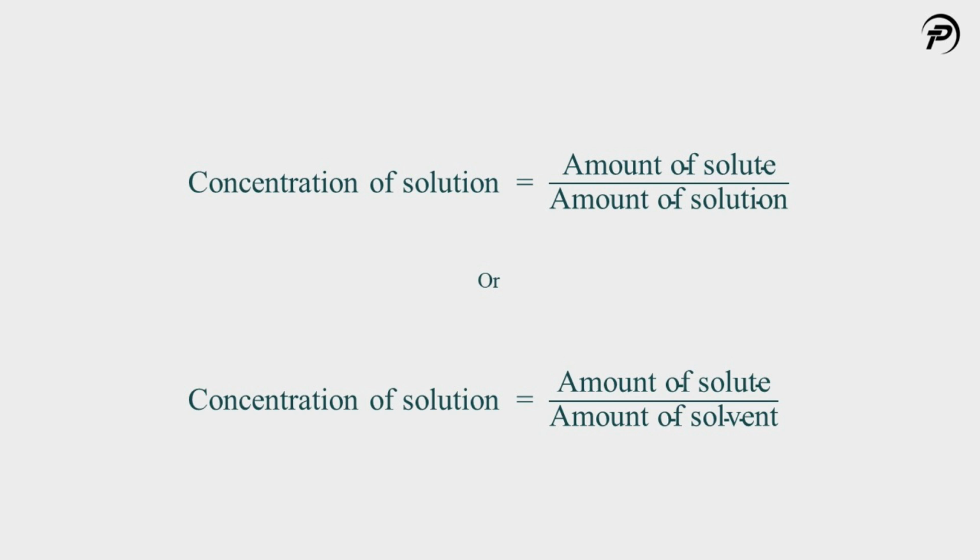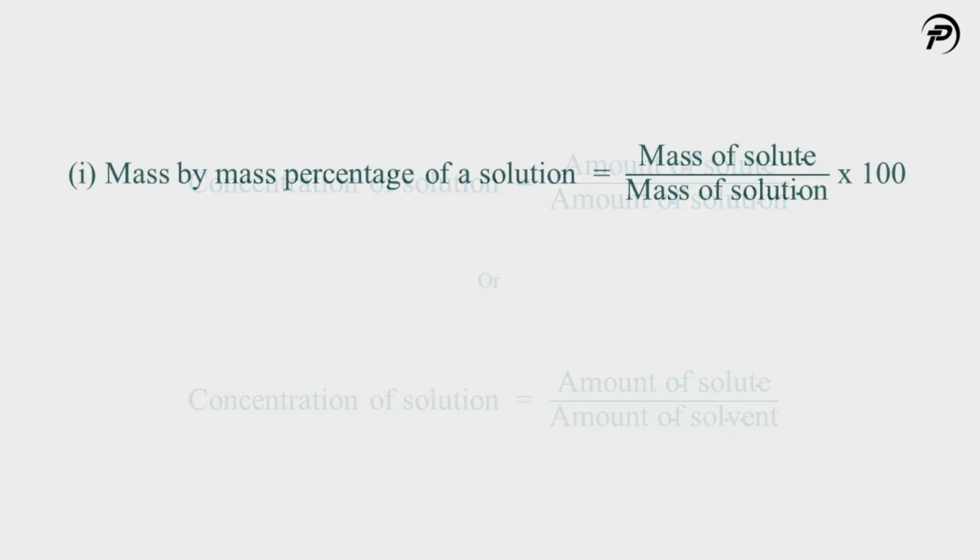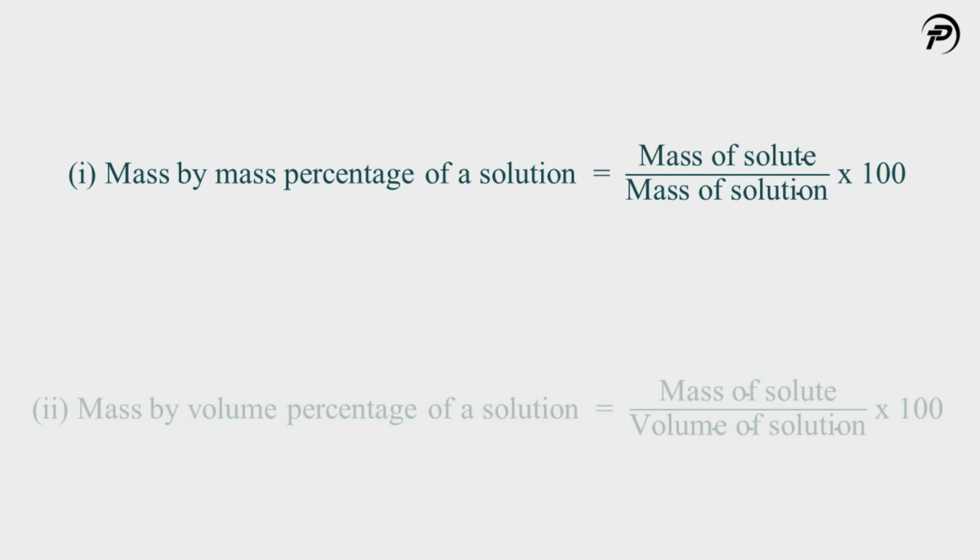There are various ways to express the concentration of a solution, but here we will discuss only two methods. First one is mass by mass percentage of a solution, which is equal to mass of solute per unit mass of solution into 100. Second one is mass by volume percentage of a solution, which is equal to mass of solute per unit volume of solution into 100. Depending upon the amount of solute present in a solution, it can be called a dilute, concentrated or saturated solution.